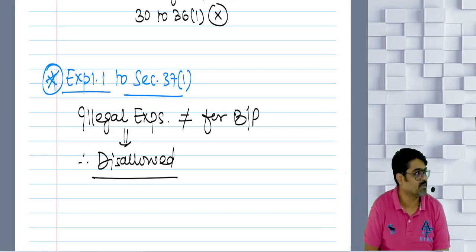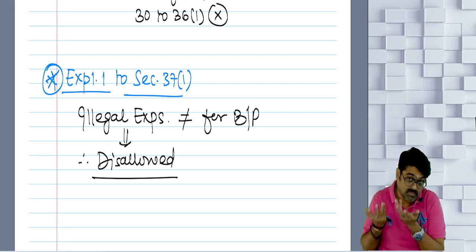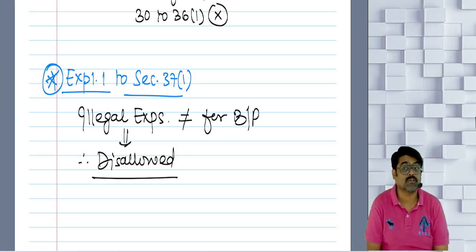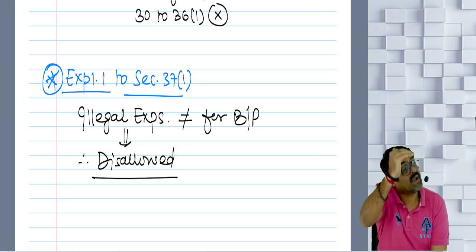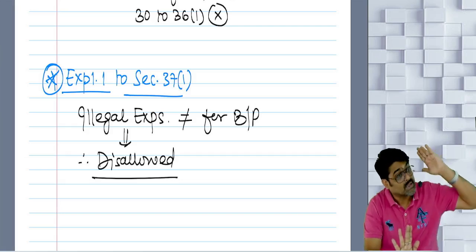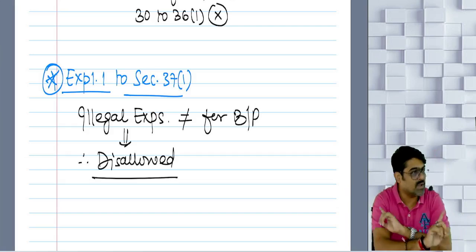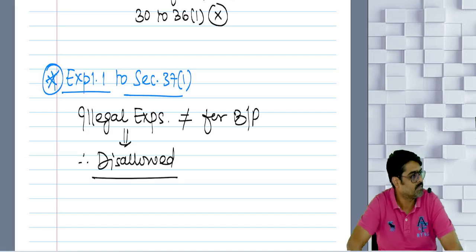You are giving bribes to police officers: don't come and don't raid my premises. You are giving bribes to politicians, etc., because they were also aware of this activity. Yes or no? So in your illegal business, you must have incurred these types of illegal expenses. So for you, will you get any deduction? No, you will also not be getting. Whenever the profit and gain under the head PGBP is calculated, whether it is calculated for a legal business or an illegal business will not make any difference. Illegal expense will never be allowed as a deduction.